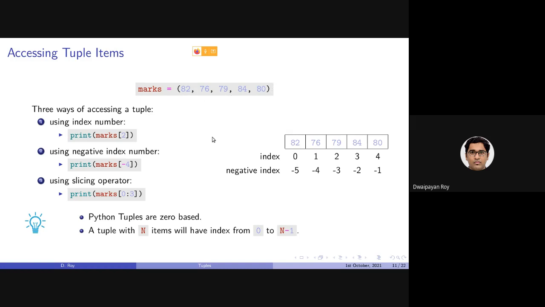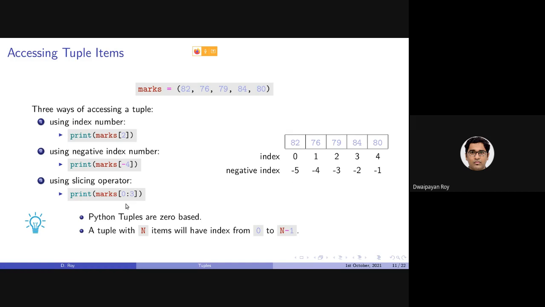Similar to accessing a list, we can also use negative indexing, that is -1 is the last element, and if there are n elements, then -n will be the first element. Also the slicing operator that we have used while accessing strings as well as lists can also be applied here to access the items in tuples.